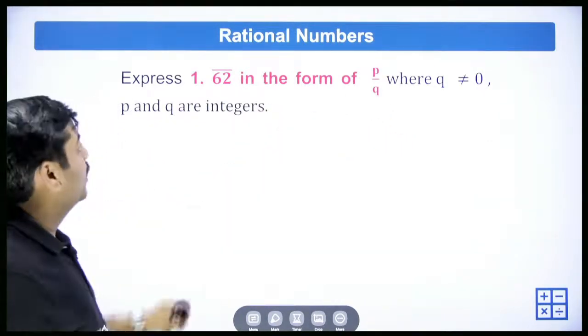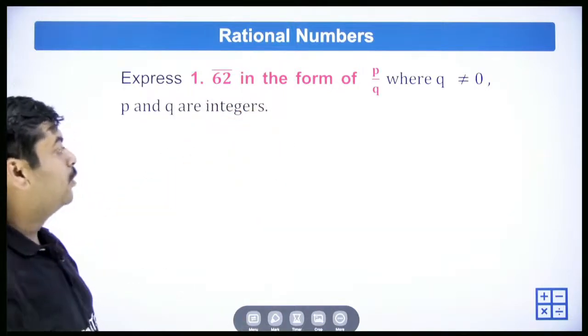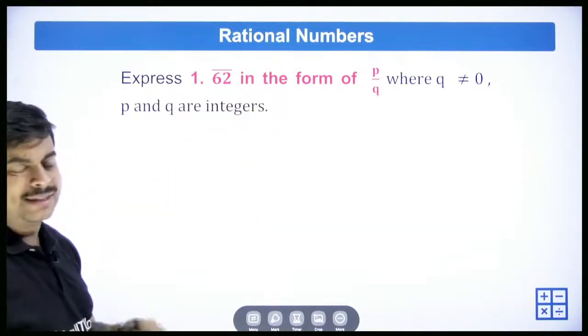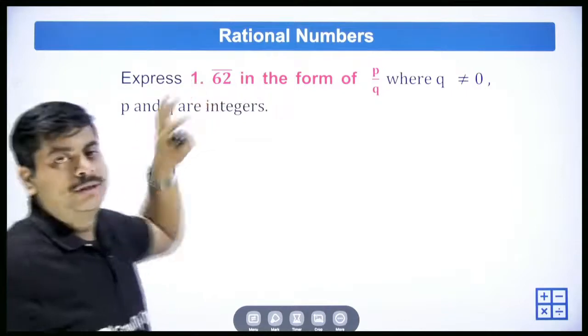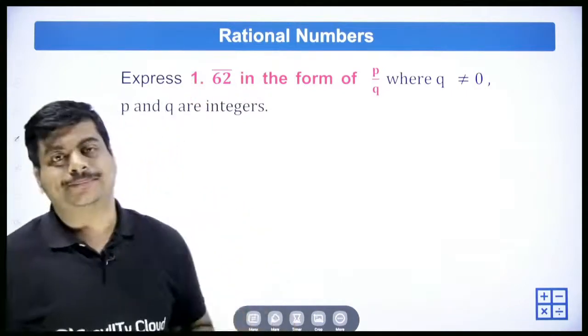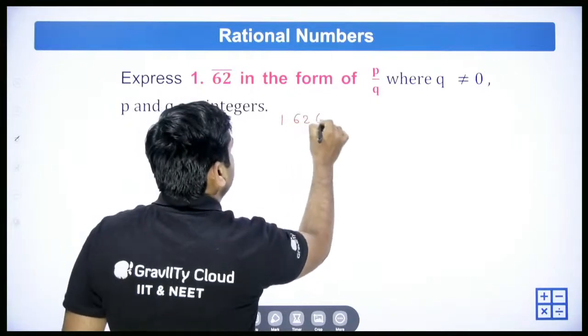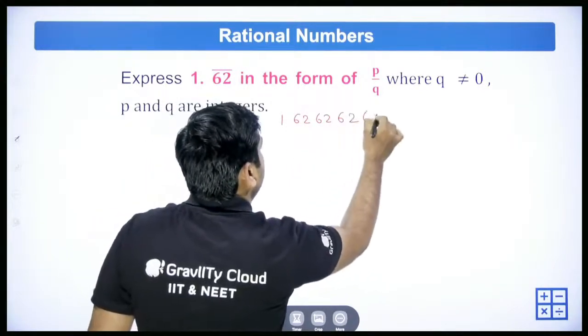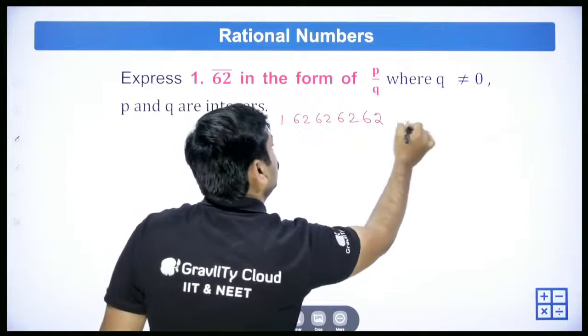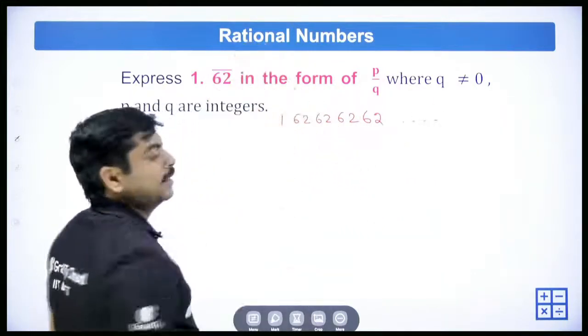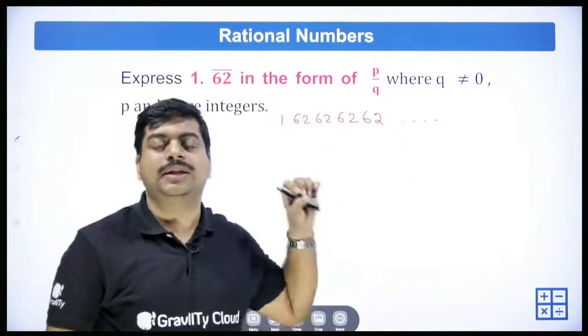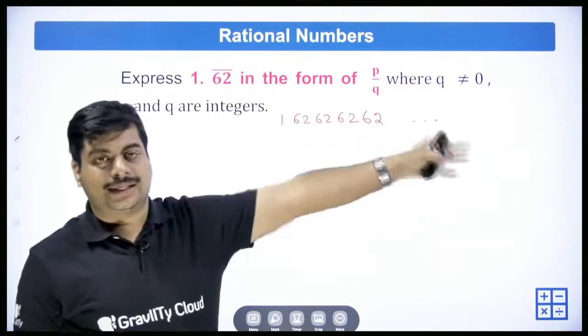Express it in the form p by q, where q is not equal to 0 and p and q are integers. Simply express this 1.62 bar as a rational number. When bar is there, there is no end. It just continues endlessly.